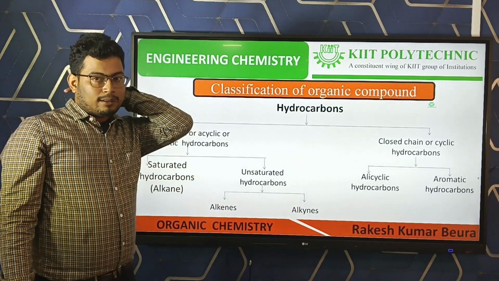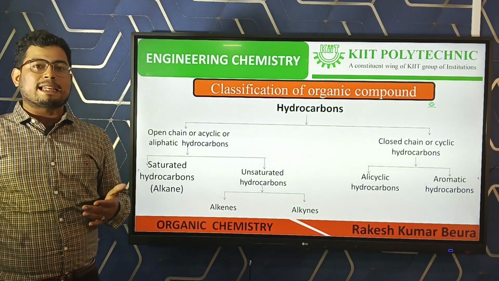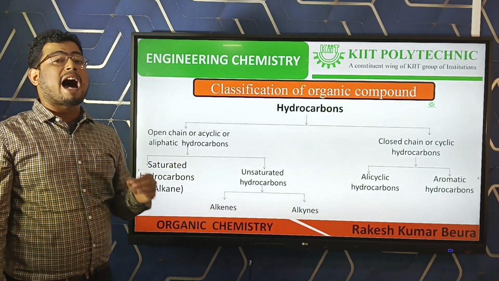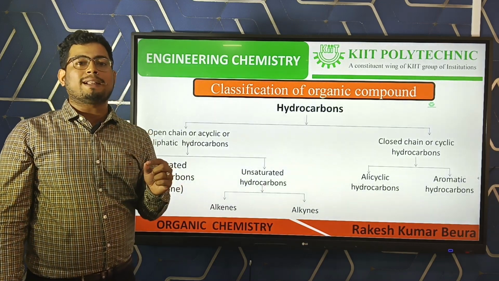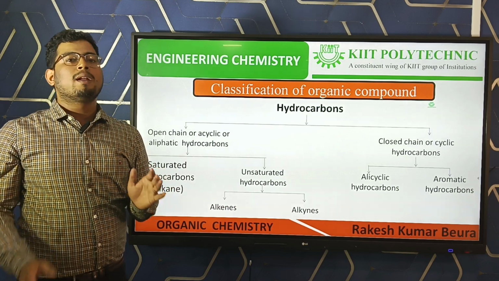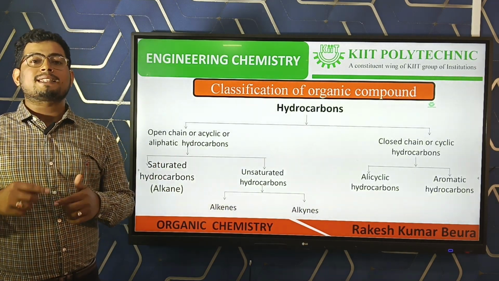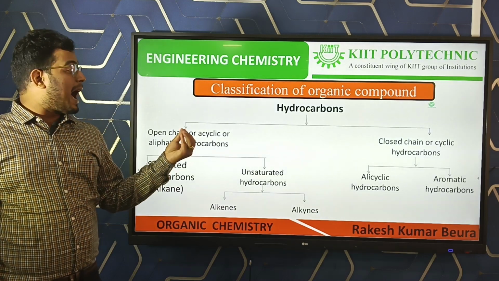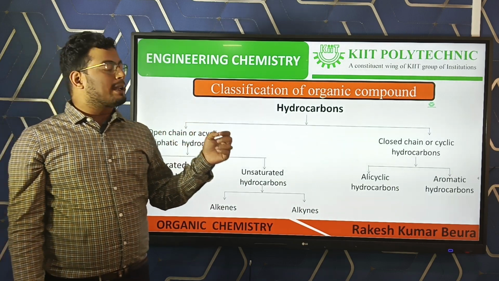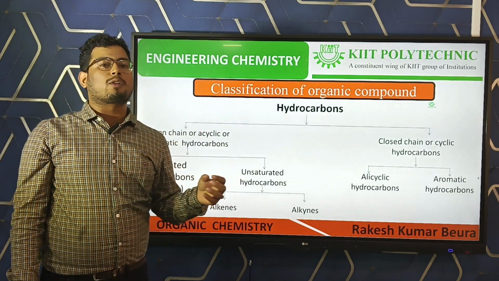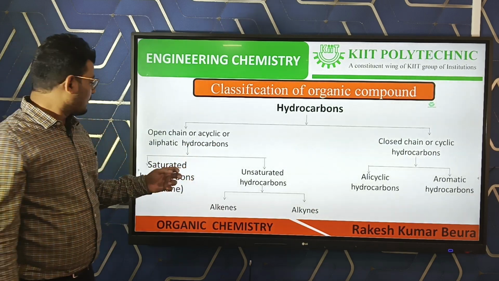Similarly, closed chain hydrocarbons are further of two types. One is alicyclic hydrocarbons, another is aromatic hydrocarbons. There is a rule, that is Hückel's rule. If the cyclic compounds obey Hückel's rule, then these are aromatic hydrocarbons. If the cyclic hydrocarbons do not obey the rule, then these are alicyclic hydrocarbons.